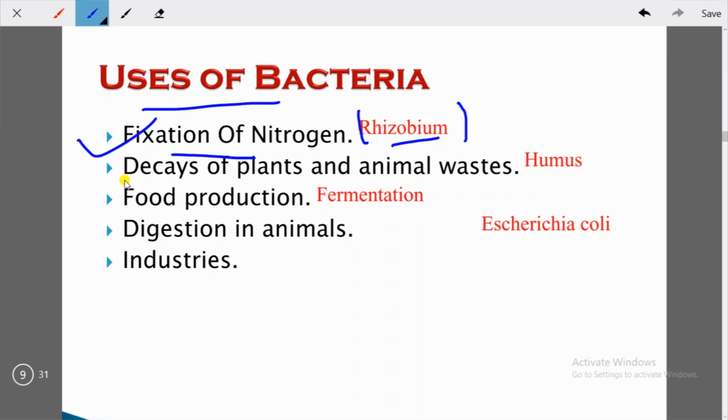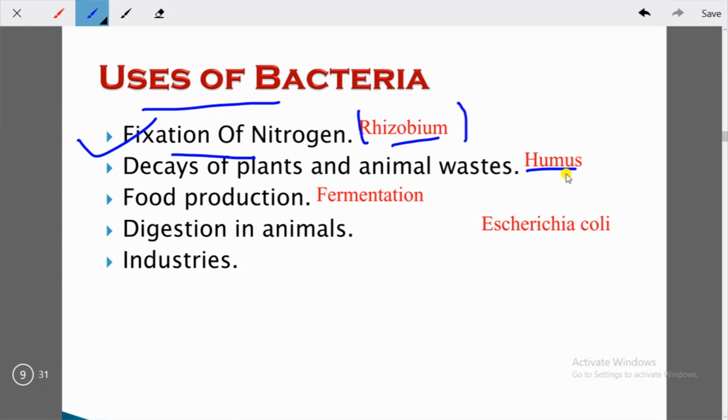Then you have decay of plant and animal wastes. We have understood the decomposers, which decompose the waste products of animals or the dead animals for the purpose of their food, and in this way they produce humus, which increases the soil fertility.